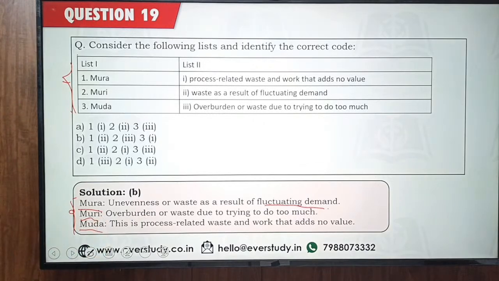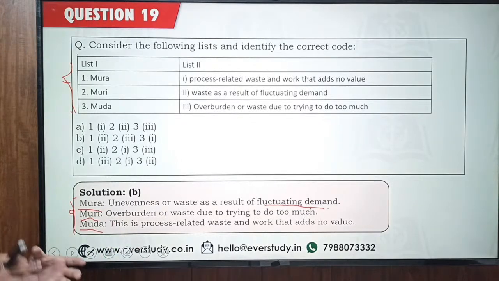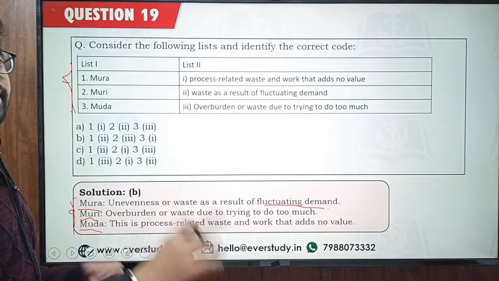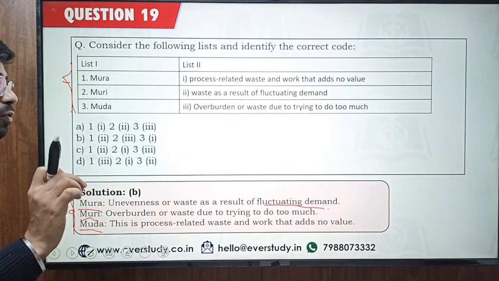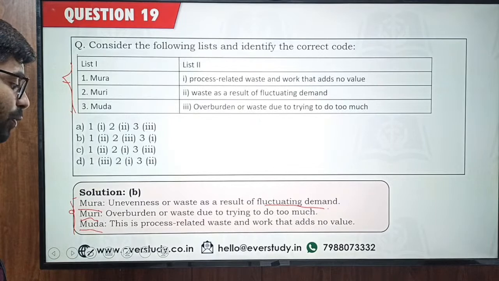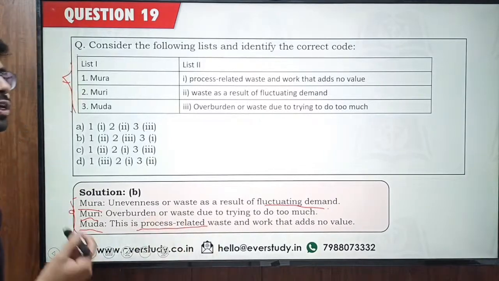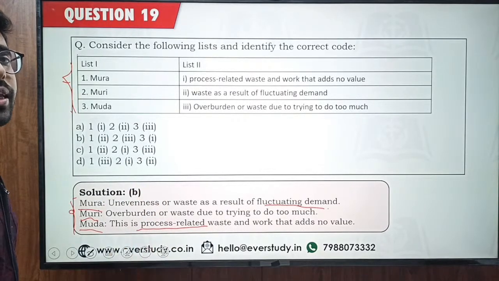Muri is overburden or waste due to trying to do too much. So if you are trying to make sure your products are super cool, super excellent, super perfect, then in doing that there is definitely going to be some wastage which is going to arise, which is not going to be of any value to you. And then is Muda. This is process related waste. So whenever you are doing some processes, there is always some waste which remains out of the processes.